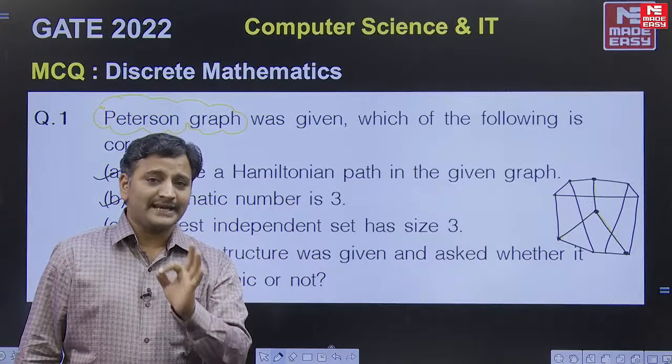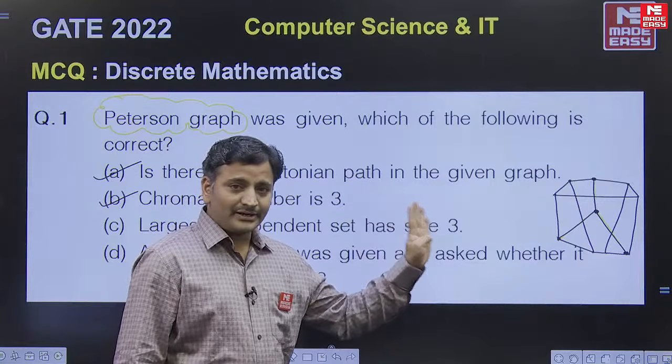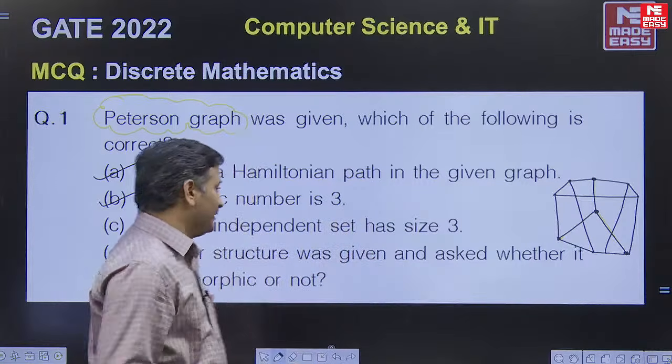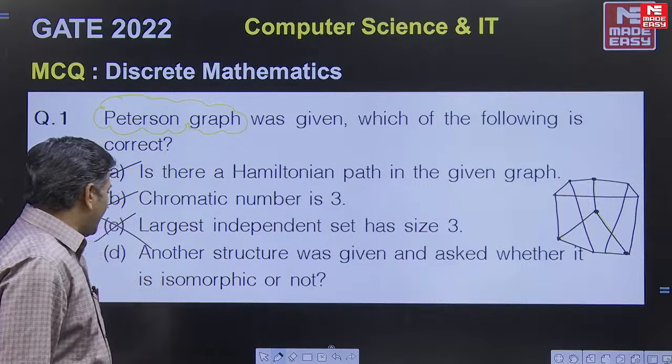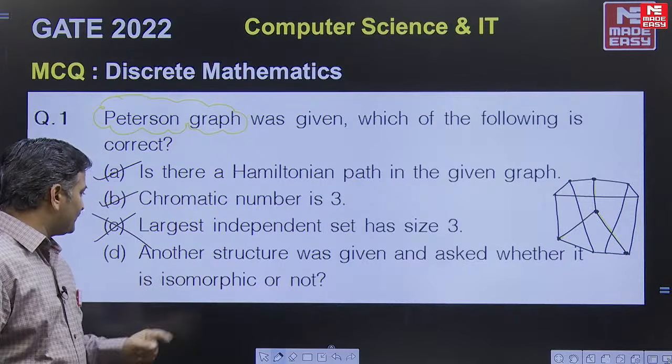The largest independent set size is 4 for the Peterson graph. I can collect 4 vertices which are non-adjacent, and that is the largest set. So this statement is not correct, and it is a memory based question. Students have sent these options, therefore look at the options.